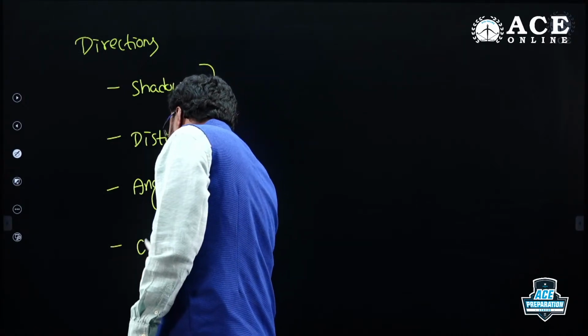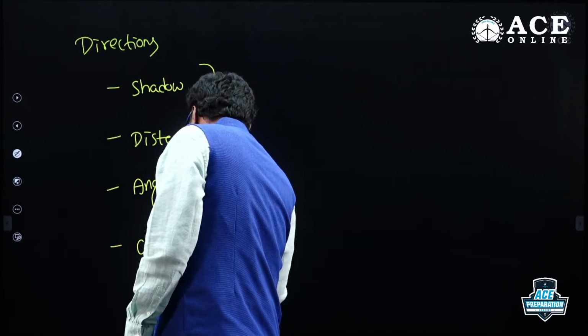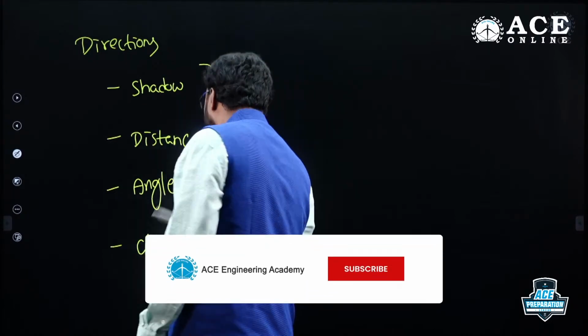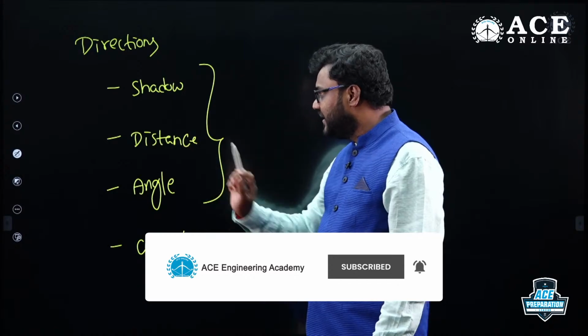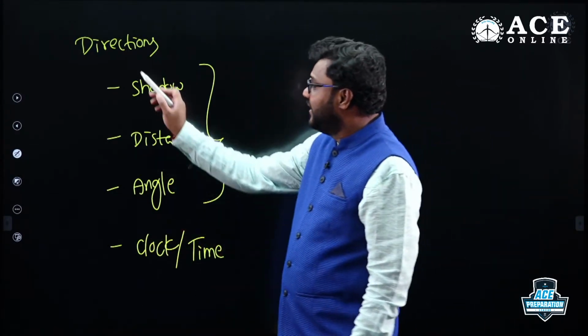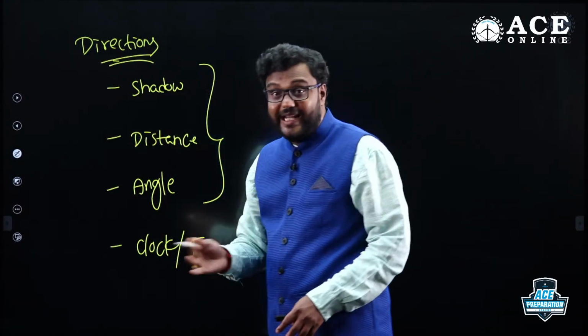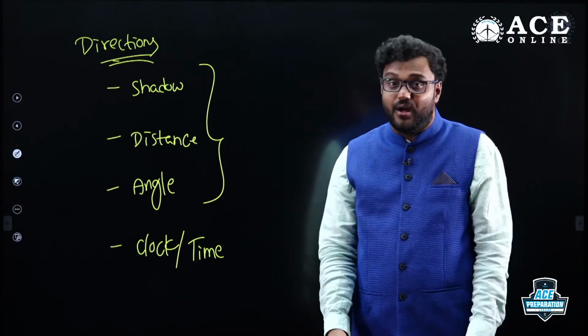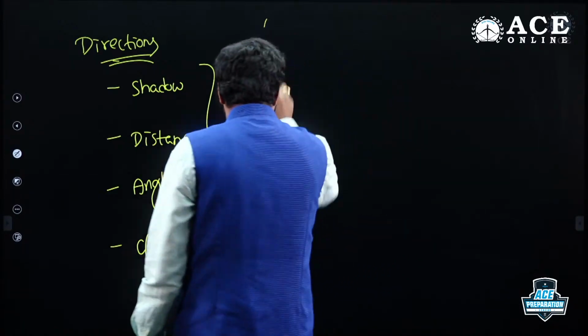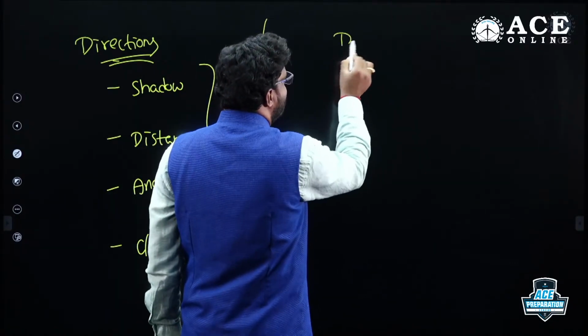The other area is related to clock or time also, but they haven't given questions related to clock or time in previous papers till now. They focus more on shadow, distance and angle in directions. Once you understand the directions, your right, left, when you are traveling towards north, traveling towards south, all those things, then data arrangements or seating arrangements will be easy for you.